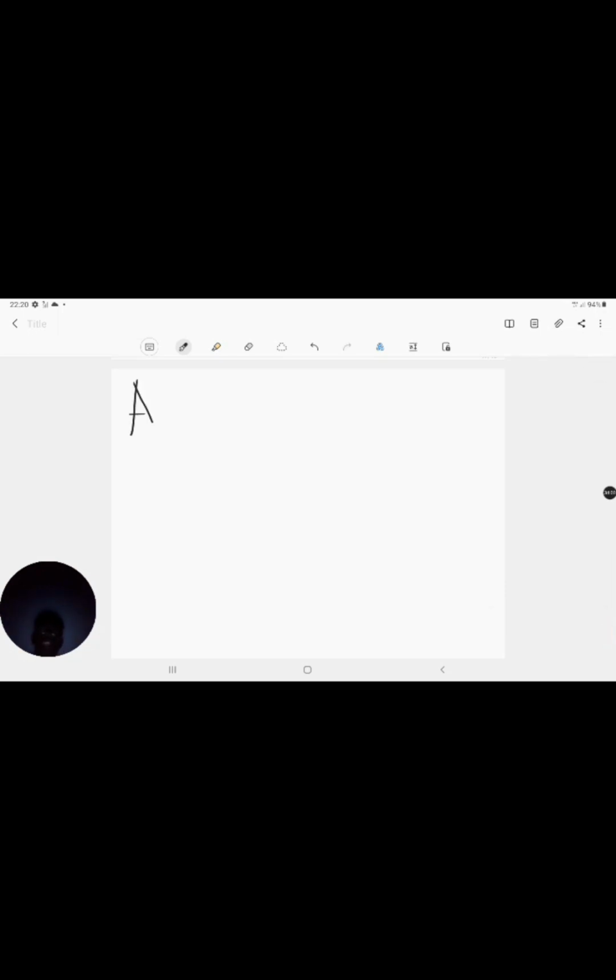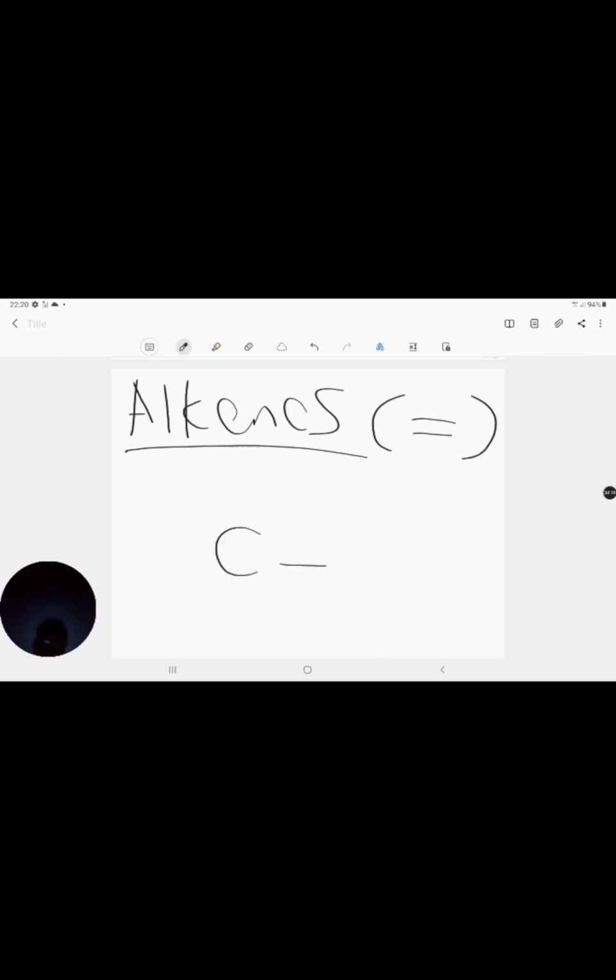So for our alkenes, what are alkenes? Remember, our alkenes are hydrocarbons with at least one double bond. Okay, so if I've got this, I need a double bond, and I've got that. This is my simplest alkene. And remember that there are 4 bonds around all my carbons. 4 bonds, not more than 4, not less than 4. Always 4, because carbon wants to share all of its 4 bonds.